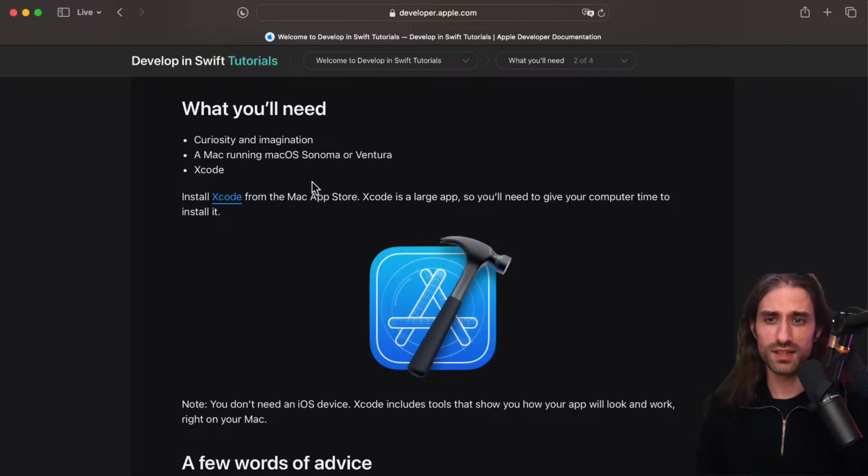So what are we going to need? We are going to need curiosity and imagination. All right, I guess we've got that. A Mac running macOS Sonoma or Ventura. I'm currently running macOS Sonoma, the latest version of macOS as I'm recording, and Xcode.